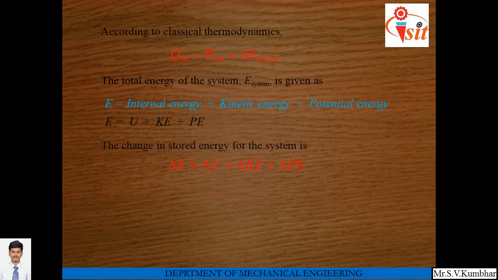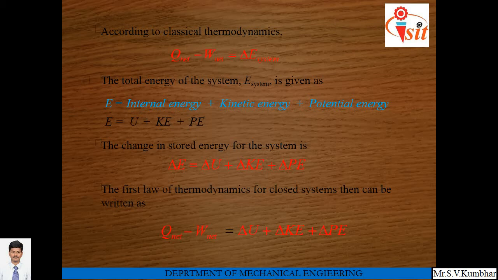That is, total energy of the system E is equal to internal energy U plus kinetic energy KE plus potential energy PE. If we want to calculate the change in stored energy for the system, delta E is equal to delta U plus delta KE plus delta PE.